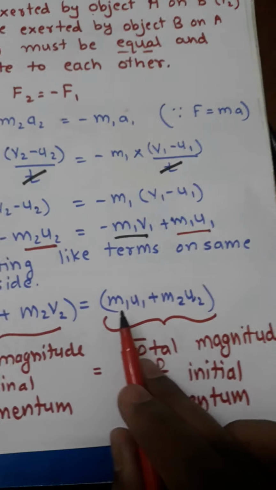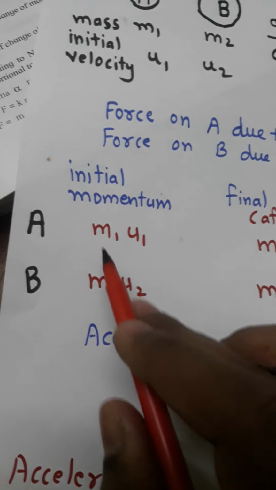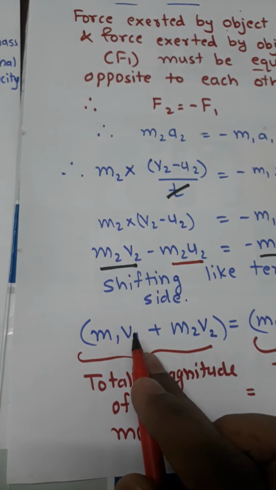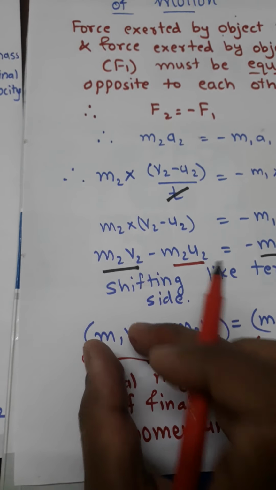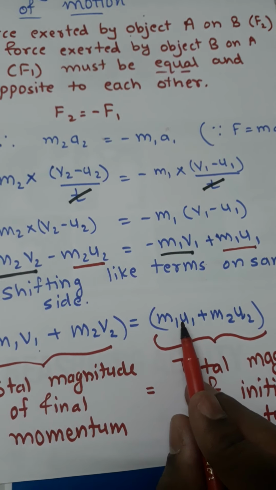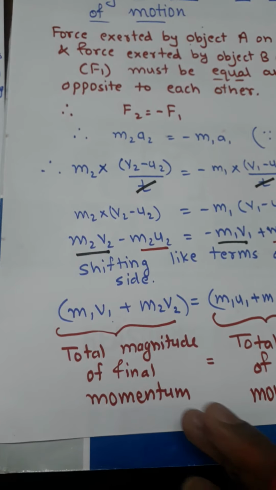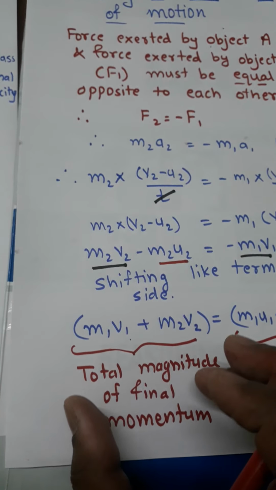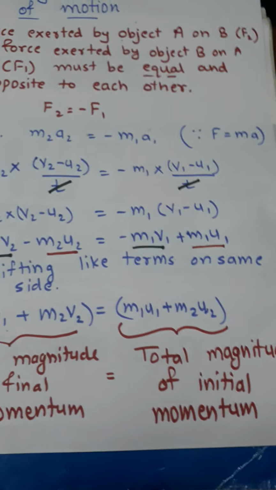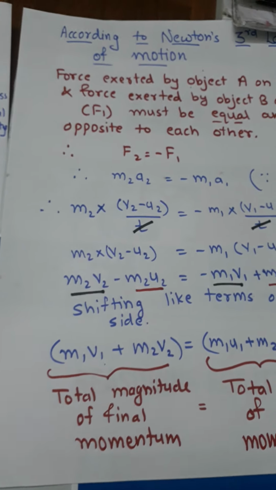Now what is m1 u1 and m2 u2? We have seen that m1 u1 and m2 u2 is initial momentum. So here we are getting the sum of initial momentum, and on the left side we are getting the sum of final momentum. This is the final momentum for object A, this is for object B. This is the initial momentum for object A, and this is the initial momentum for object B. So you come to the conclusion that the total final momentum is always equal to the total magnitude of initial momentum. This is nothing but the law of conservation of momentum, meaning the momentum is conserved.